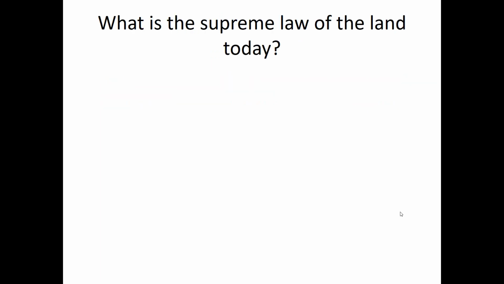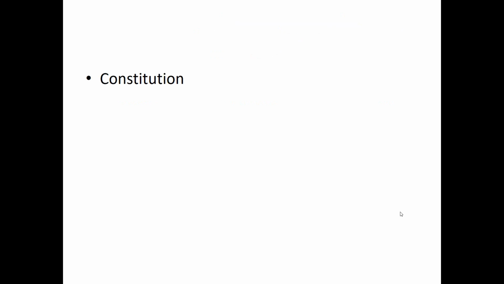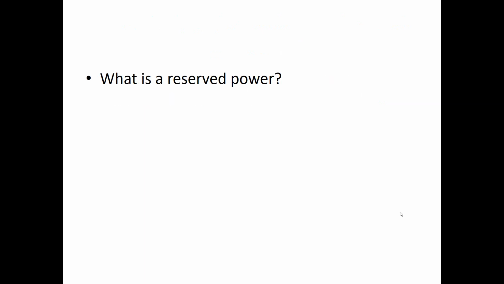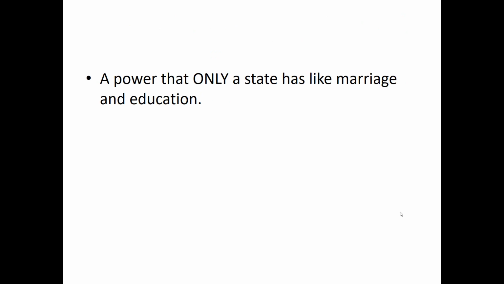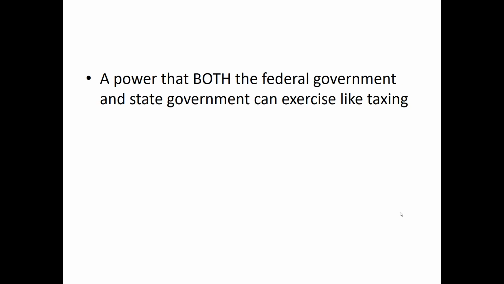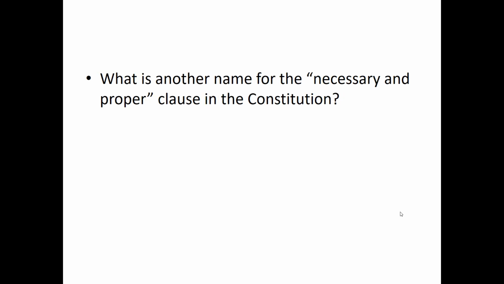What is the supreme law of the land today? The Constitution. What's a delegated power? A power that only the federal government can do, like declare war. What's a reserved power? A power that only a state has, like marriage and education. What's a concurrent power? A power that both the federal government and state government can exercise, like taxing.